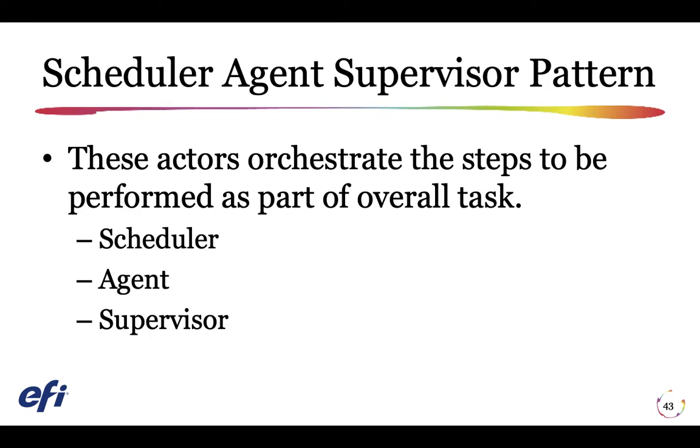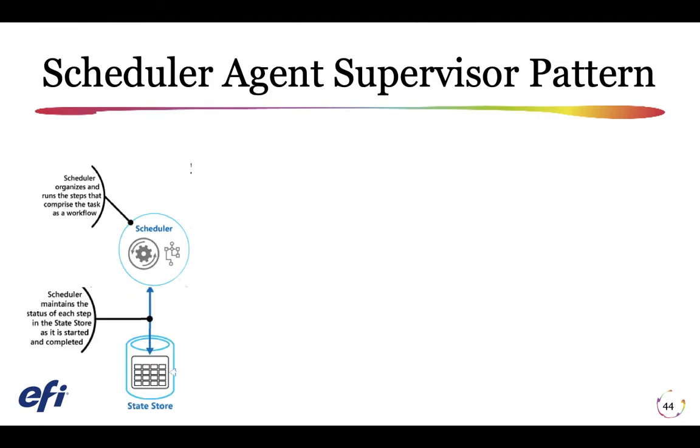The pattern defines the following actors. These actors orchestrate the steps to be performed as part of the overall task. The scheduler arranges for the steps that make up the task to be executed and orchestrates their operation. These steps can be combined into a pipeline or workflow. The scheduler is responsible for ensuring that the steps in the workflow are performed in the right order.